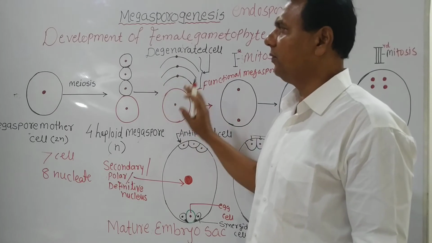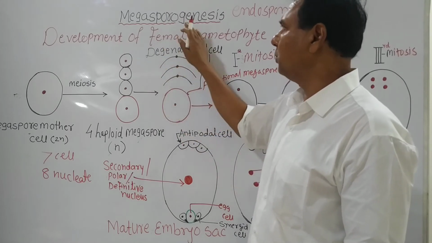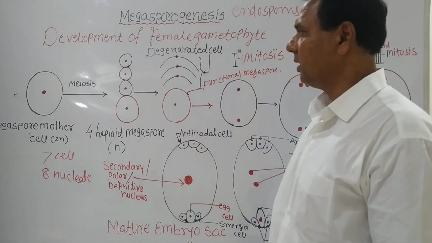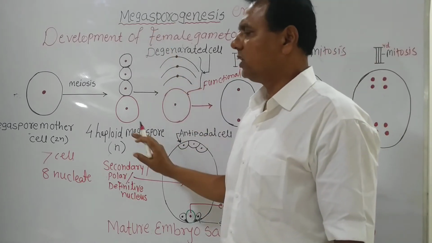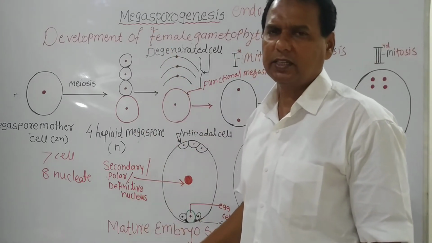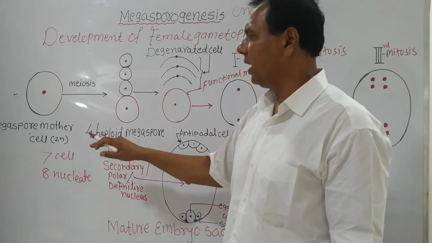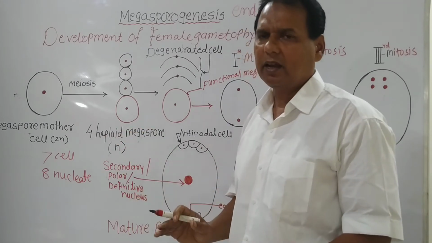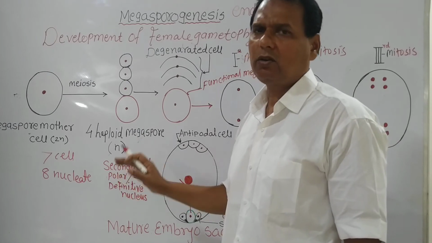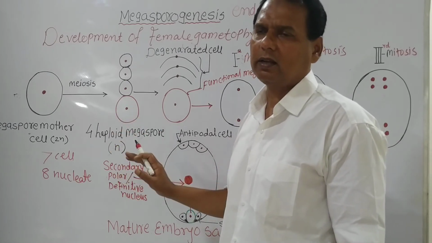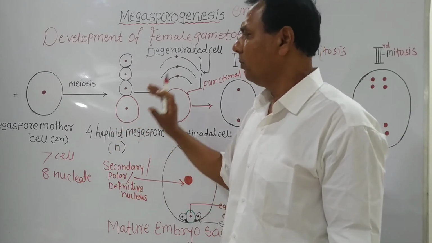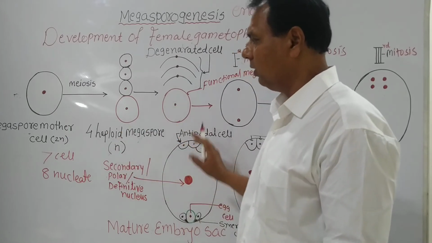Remember this. Where does this process occur? It takes place in the nucellus. One of the nucellus cells acts as a megaspore mother cell. That cell is present near the micropyle toward the central side. That cell performs the function of further development.